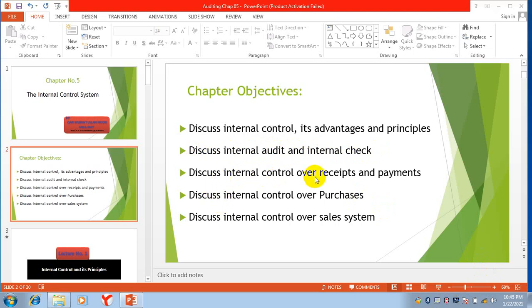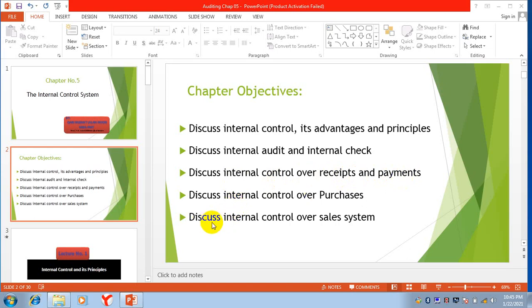Internal control over receipts and payments, that is, how we will control the receipts and payments of cash. Internal control over purchases, how to control the purchases, what is the procedure of internal control for purchases, and what is the procedure of internal controls for receipts and payments of cash.